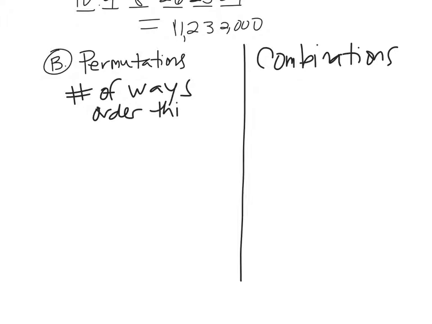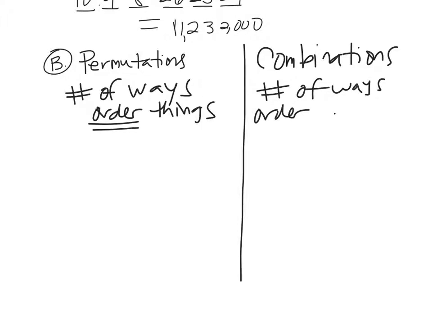Okay, it's just like the last things that we were doing, but there's actually a formula that's coming up. It's the number of ways that you can put things in order. Okay, combinations is going to be the number of ways chosen when order doesn't matter. Number of ways when order does not matter. And you're like, but order always matters. It actually doesn't. Let me give you an example.